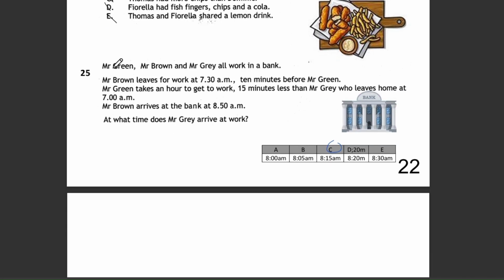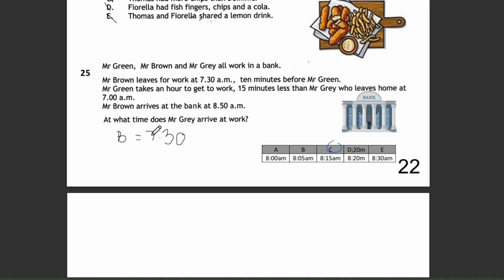Question 25. Mr. Green, Mr. Brown, and Mr. Gray all work in a bank. Mr. Brown leaves for work at 7:30 a.m., 10 minutes before Mr. Green. Mr. Green takes an hour to get to work, which is 15 minutes less than Mr. Gray, who leaves home at 7 o'clock. Mr. Brown arrives at the bank at 8:50 a.m. What time does Mr. Gray arrive at work?